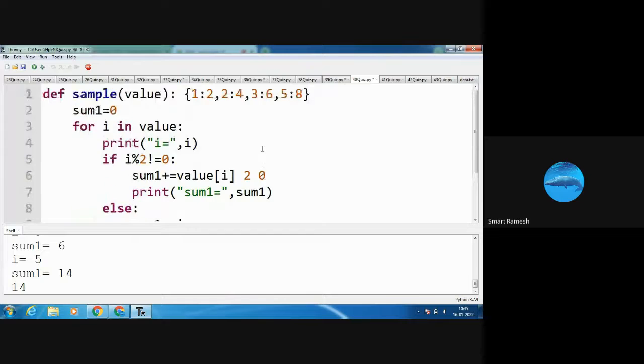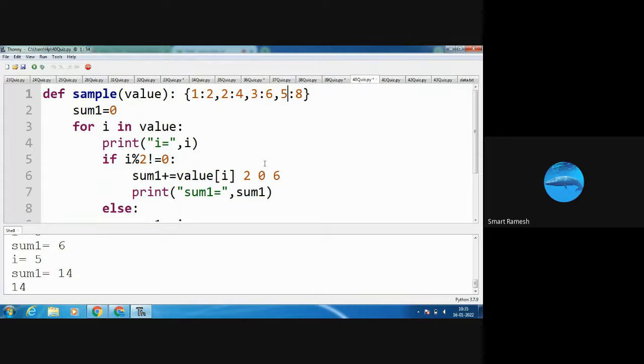Next time, what is i value? i value 3. 3 modulus 2 not equal to 0. Yes, condition true. So sum1 equal to sum1 plus value of 3. What is value of 3? 6. So 6 is the sum1. Next time again go to the for loop. This time what is i value? 5. 5 modulus 2 not equal to 0, is the condition true?